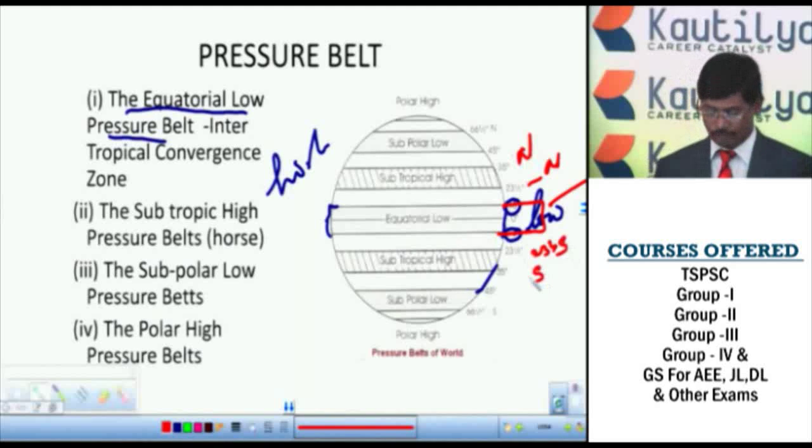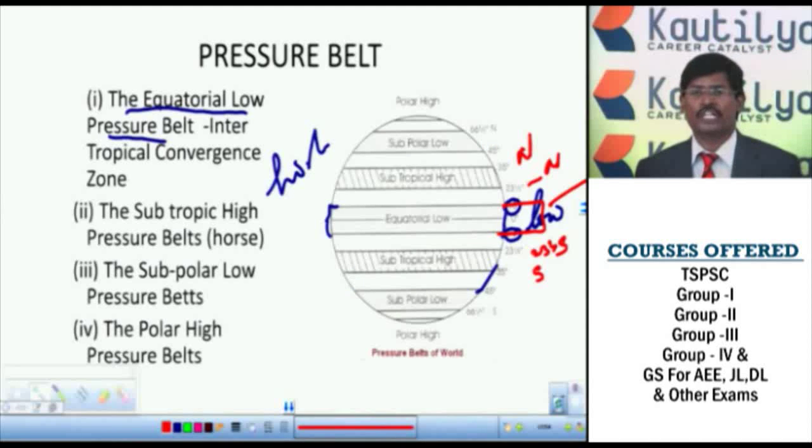This means we have two different belts: the northern subtropical high pressure belt and the southern subtropical high pressure belt, in the northern and southern hemispheres.